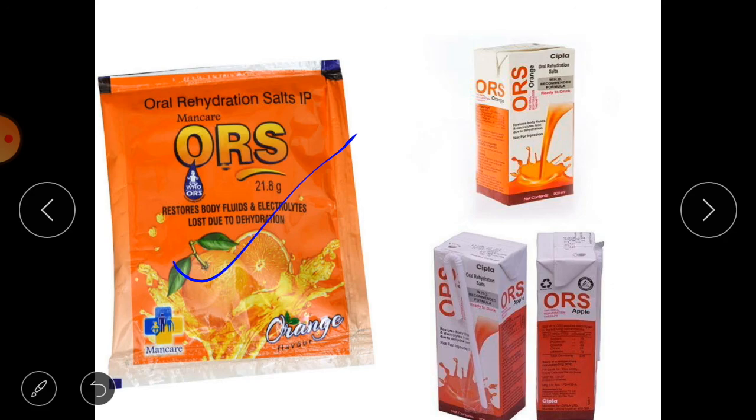Then nowadays you can get ORS drinks also, in different flavors, that is orange, apple, cherry, and many other flavors. Okay, so you should take this ORS liquid, or this powder in this pouch, and you have to mix it in boiled and cooled water. So your ORS will be ready. So this is a very useful remedy for diarrhea.